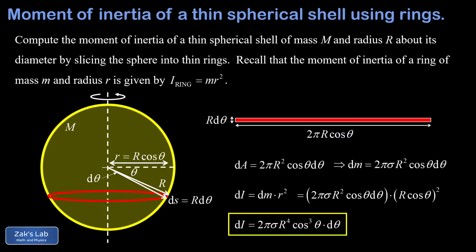Note that our expression ends in a d theta, which means that's going to be our integration variable. And this expression for dI indicates the moment of inertia contribution of a thin ring located at an angle of theta relative to the horizontal.